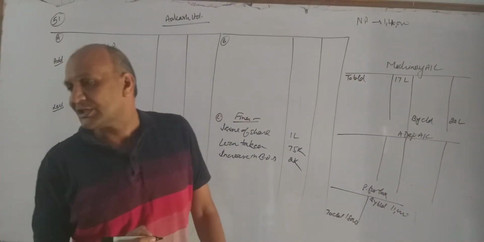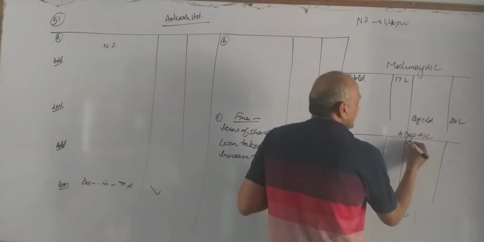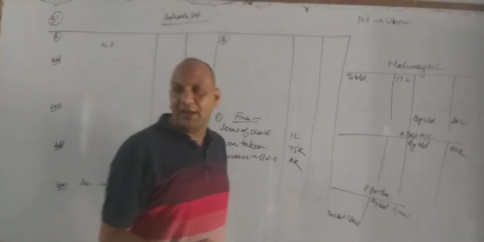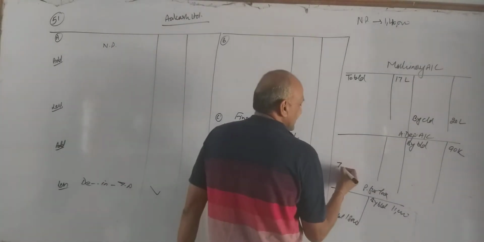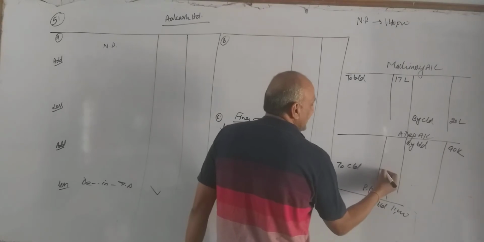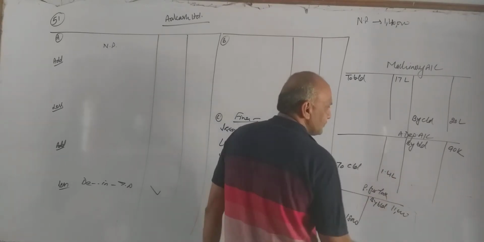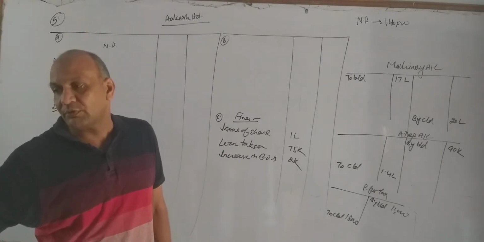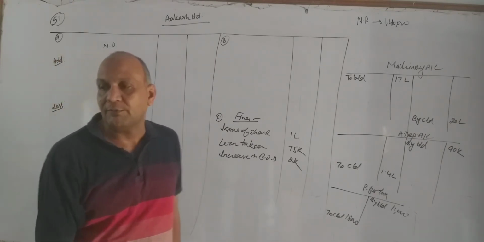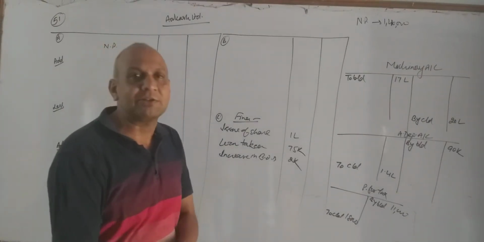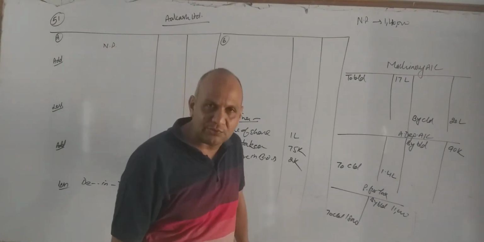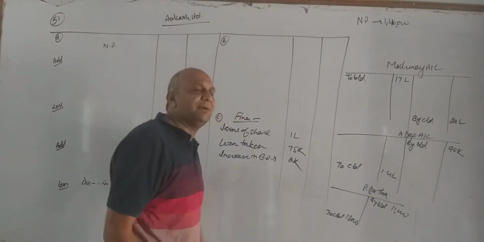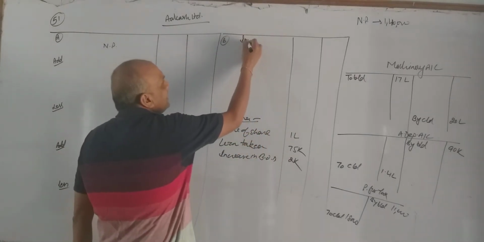And accumulated depreciation 90,000. It is our part of liability. That's why opening balance will come on credit side and closing balance will come on debit side. It is given 1,40,000. In this way we are preparing ledger. And then we have given intangible assets, not number 5. Intangible assets we have given patents. Last year patents are 30,000, now it is 50. Intangible assets increasing. Whenever intangible assets increase, it becomes our which activity, dear friends?